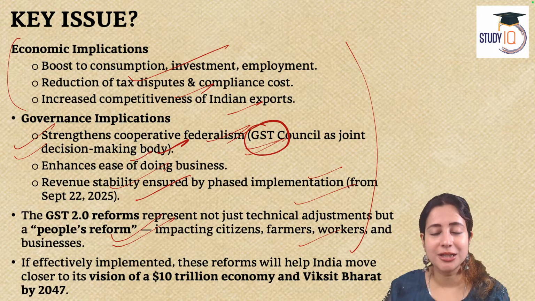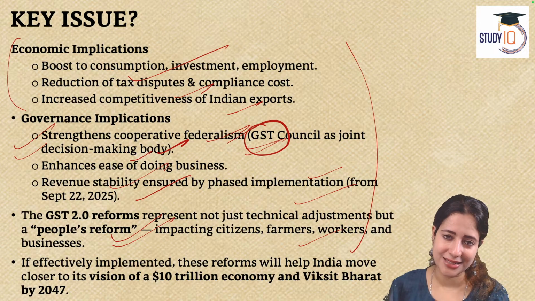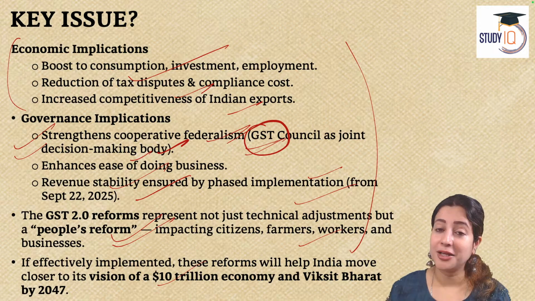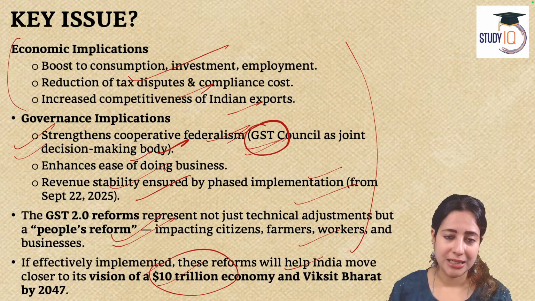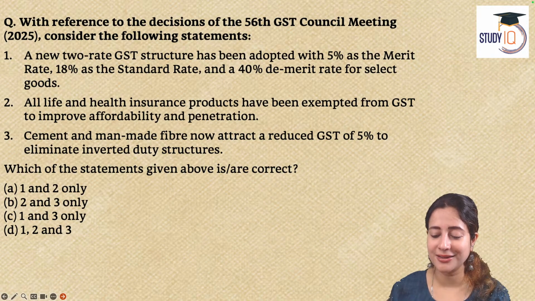Why is it a people's reform? Because it is touching the life of the man on the road, the common man. When he or she can get exemption on basic necessities, that's the wonderful thing that has happened today. And India is also trying to achieve its vision of a $10 trillion economy in line with the Viksit Bharat mission of 2047. So quite a feel-good article, I think.